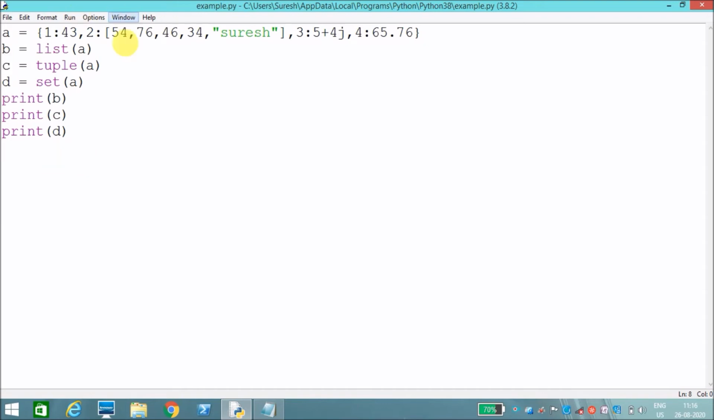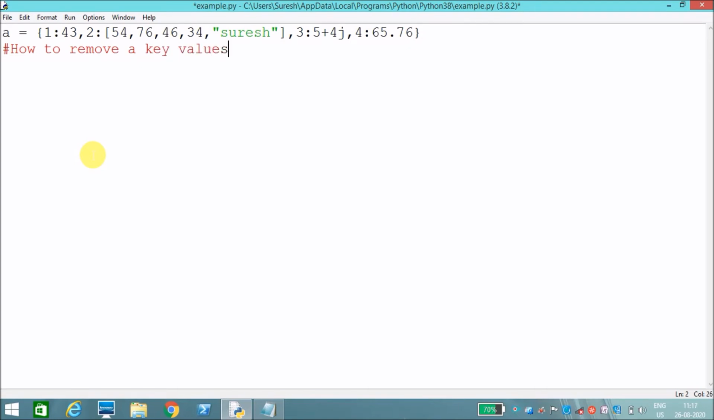Now, how to remove a key? How to remove a key value pair? You cannot remove only a key, we can remove the entire key value pair. How to remove a key value pair?